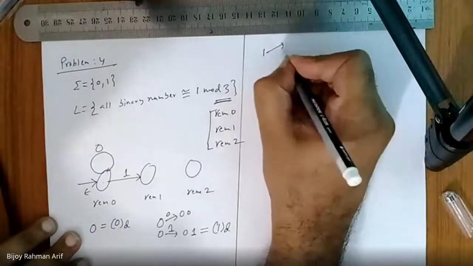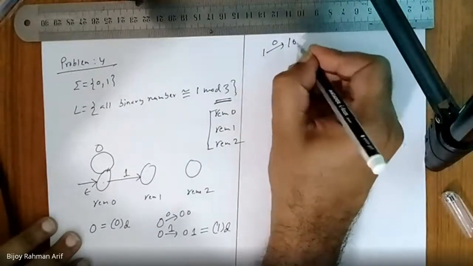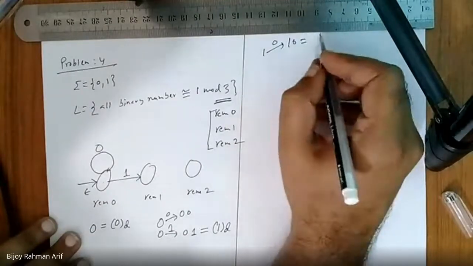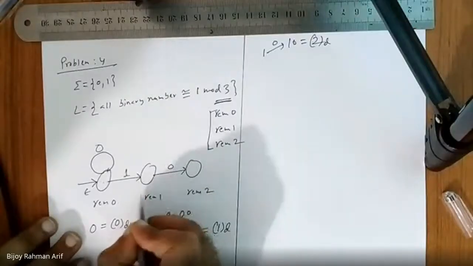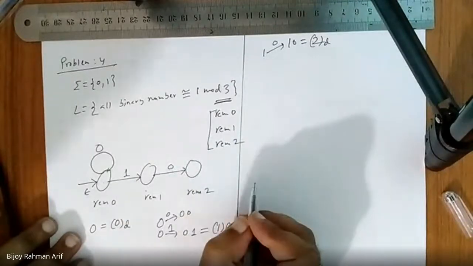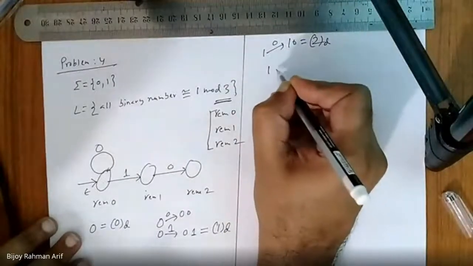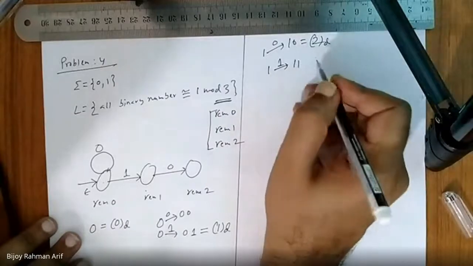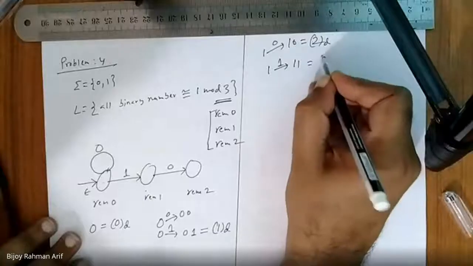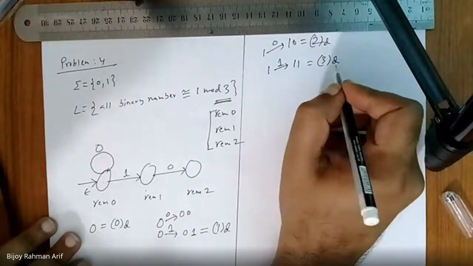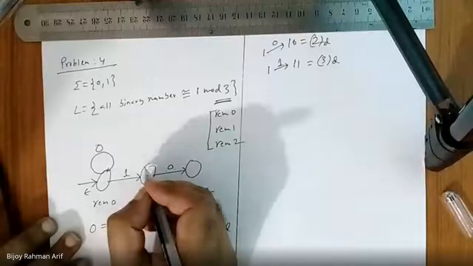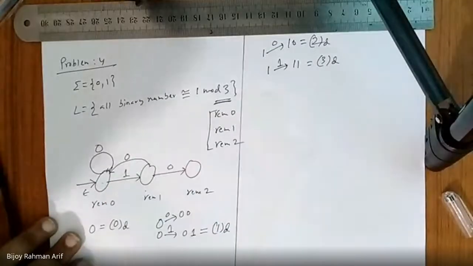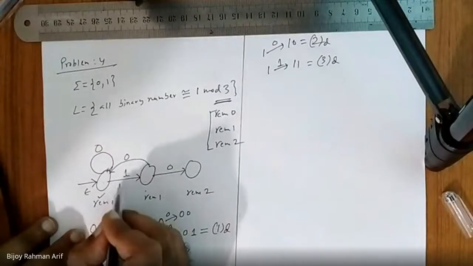After getting 1, if I get another 0, then my new number is 10, whose decimal equivalent is 2. So I should go to the remainder 2 state. After this state, if I get 0, I stay at remainder 2. On the other hand, after getting 1, if I get another 1, my new number is 11, which is decimal 3, and 3 mod 3 equals 0. So which state should I go to? Back to the initial remainder 0 state. I'm done with this state because both 0 and 1 moves are there.